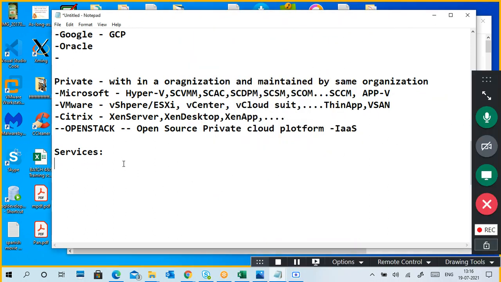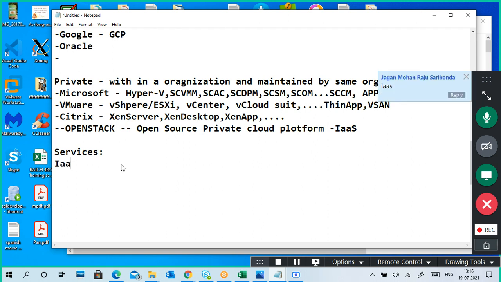Urvi, what are the services of cloud? Infrastructure as a service.